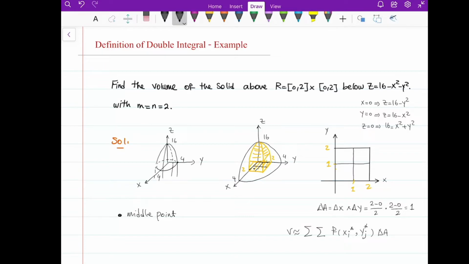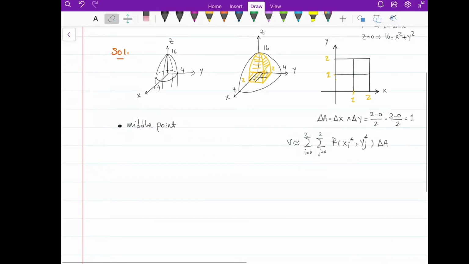Okay, so this is i from 0 to 2, j from 0 to 2, and for all this notation I recommend that you go back and watch the video of the definition of the double integral, where I explain all the definitions. So we need to find the sample points, so I'm going to choose the middle point to be my sample point first.